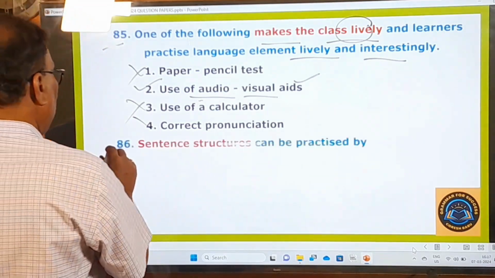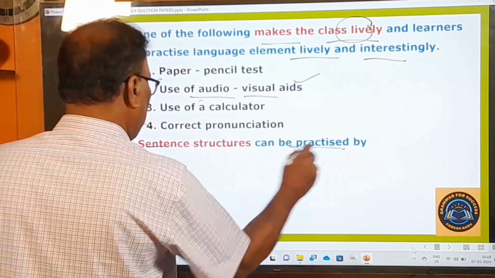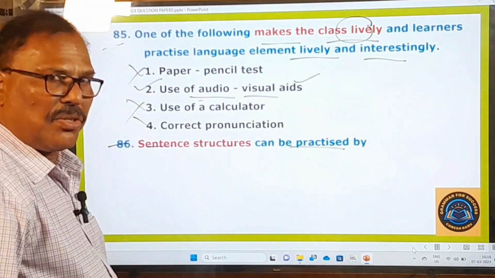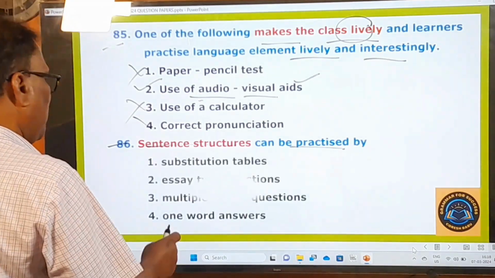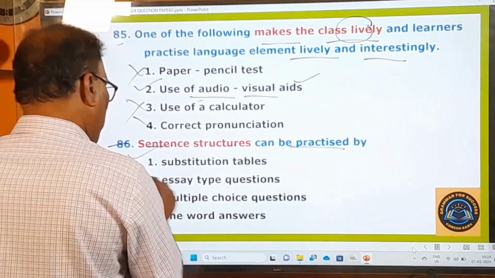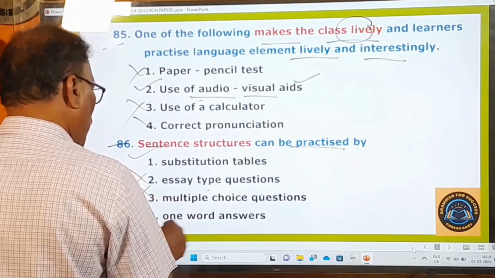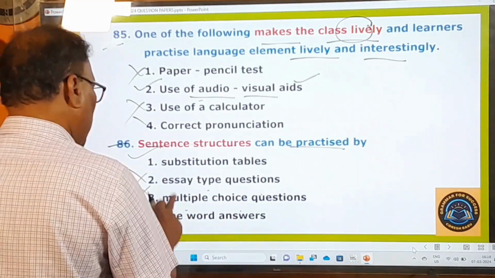86th one. Sentence structures can be practiced by, you know very well, sentence patterns, you had better say, right? And substitution tables, right? Essay type questions? No. Multiple choice questions? No. One word answers? No. So these three are absolutely wrong.